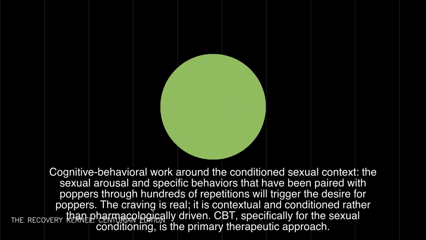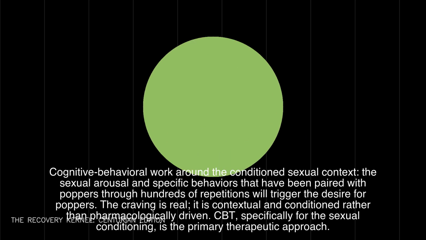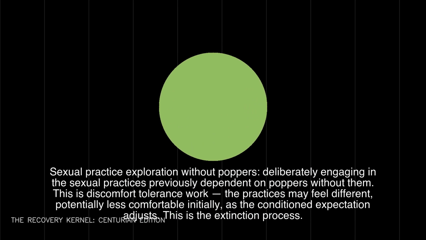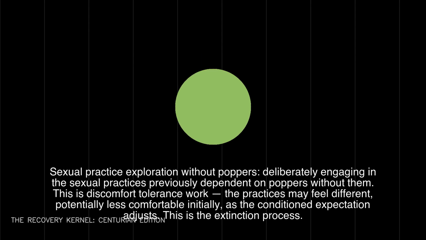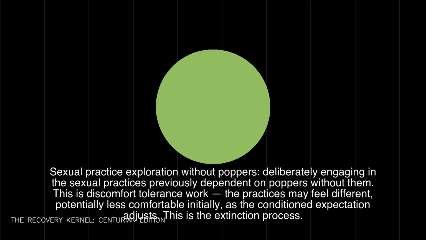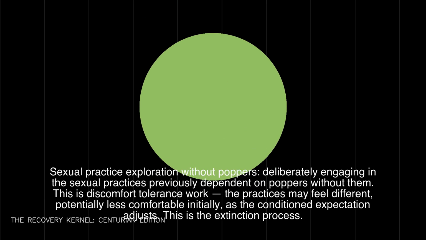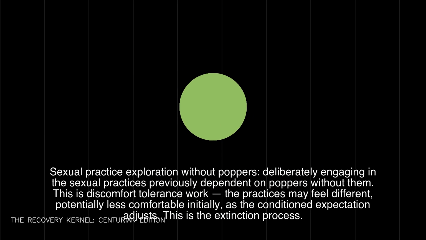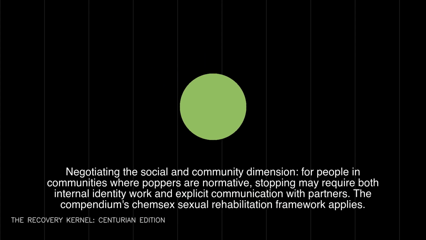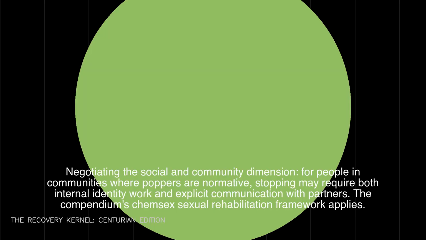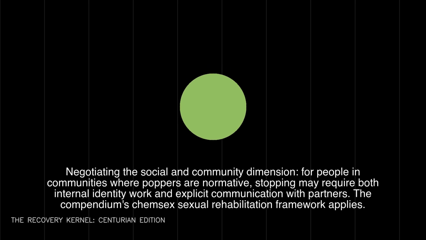Sexual practice exploration without poppers: deliberately engaging in the sexual practices previously dependent on poppers without them. This is discomfort tolerance work. The practices may feel different, potentially less comfortable initially, as the conditioned expectation adjusts. This is the extinction process. Negotiating the social and community dimension: for people in communities where poppers are normative, stopping may require both internal identity work and explicit communication with partners. The compendium's Chemsex sexual rehabilitation framework applies.